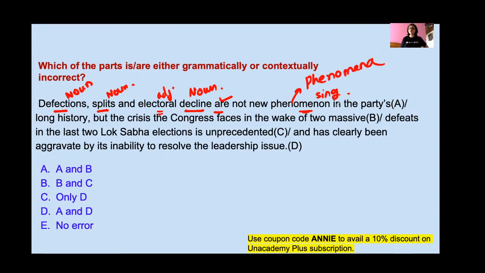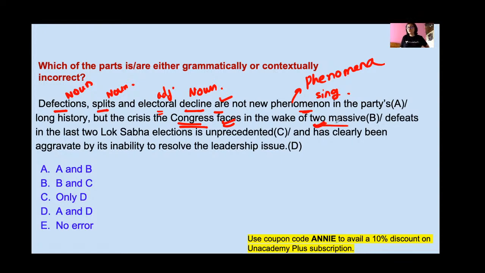Phenomena in the party's long history, but the crisis the Congress faces. Congress is a singular party, so we are using the singular verb faces. In the wake of the two massive defeats means because of the two massive defeats.